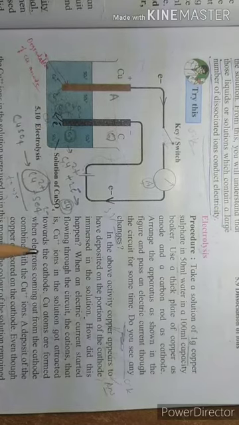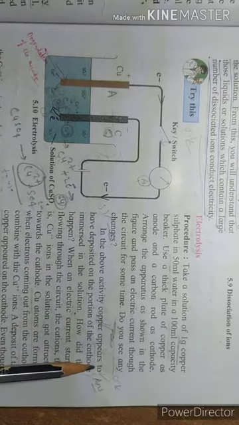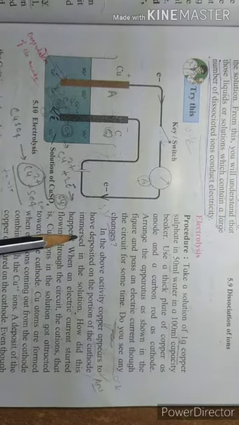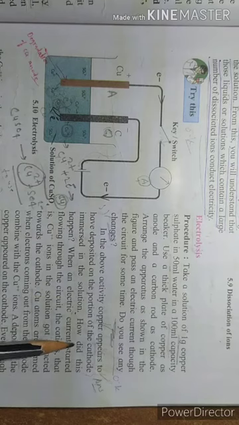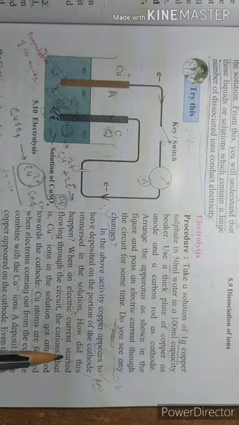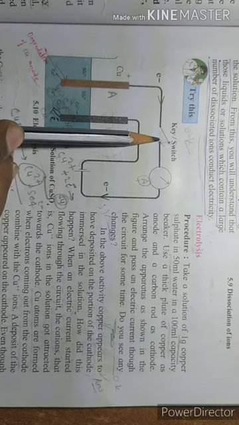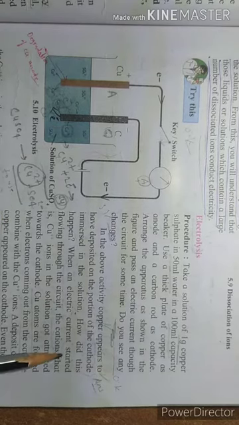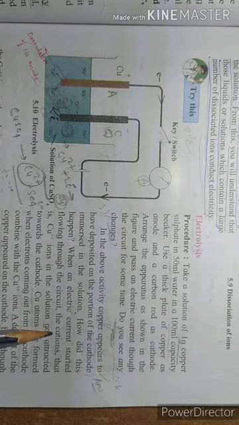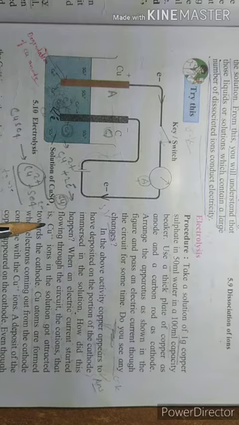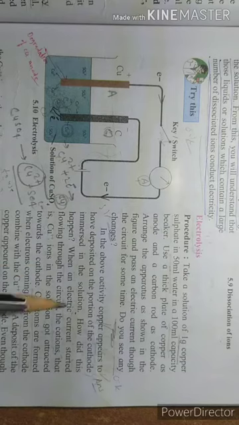Now I will read here. In the above activity, copper appears to have deposited on the portion of the cathode immersed in the solution. How did this happen? When electric current started flowing through the circuit, the cations, that is Cu2+ ions in the solution, got attracted toward the cathode.